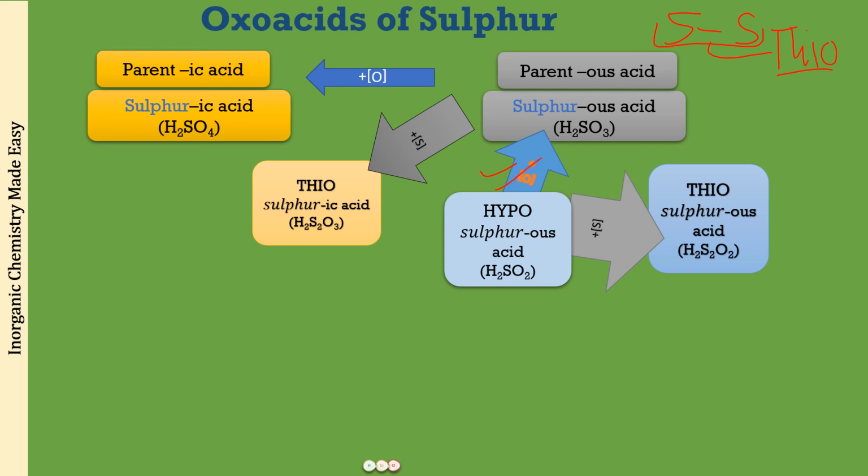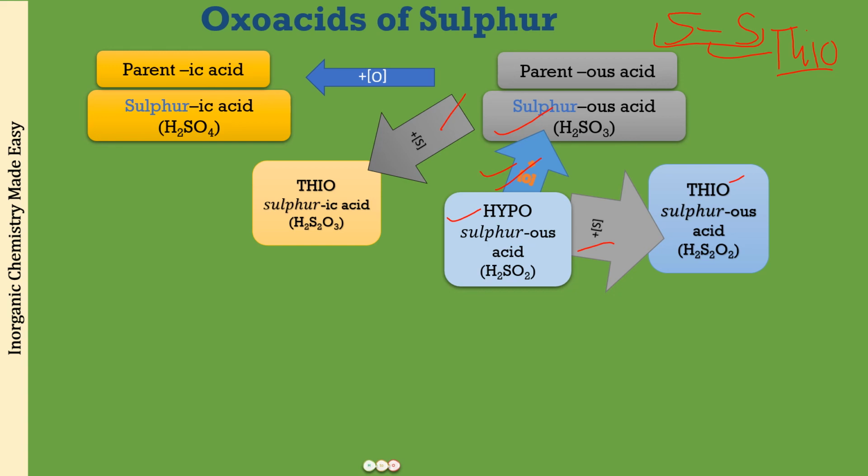Adding one oxygen to hyposulfurous acid made it sulfurous acid, but instead I added one sulfur atom, so this became thiosulfurous acid. Sulfurous acid, add one oxygen, what you will get is sulfuric acid, and if you add one sulfur atom, you will get thiosulfuric acid. Easy enough. You have learned two more names. Now let us learn the next one.